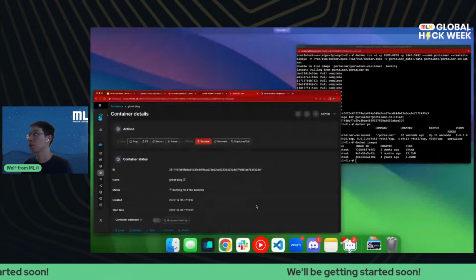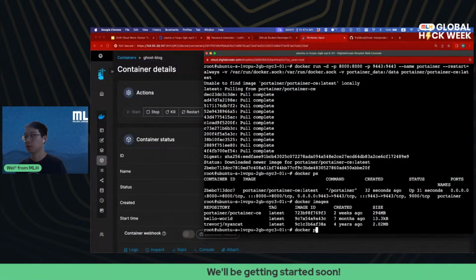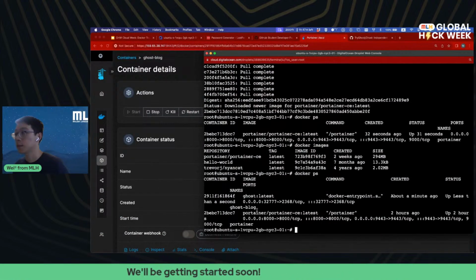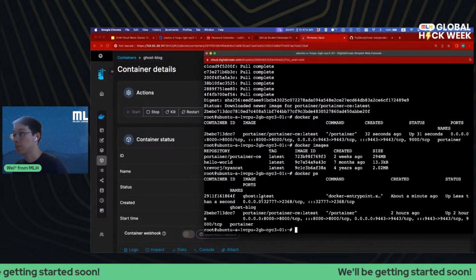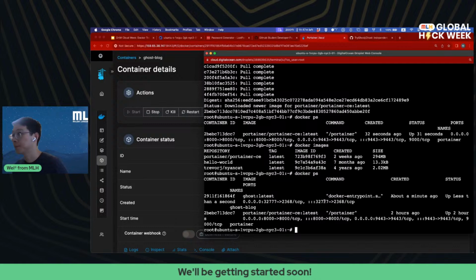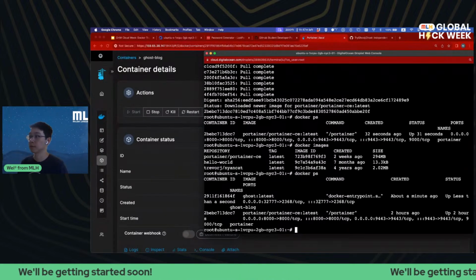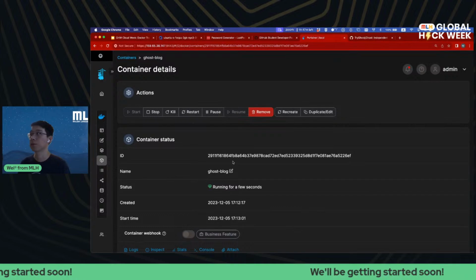And we can actually go to our Docker PS and take a look at the Ghost blog. As you can see here, Ghost blog has port 32777. Okay, that is the port Ghost blog uses.